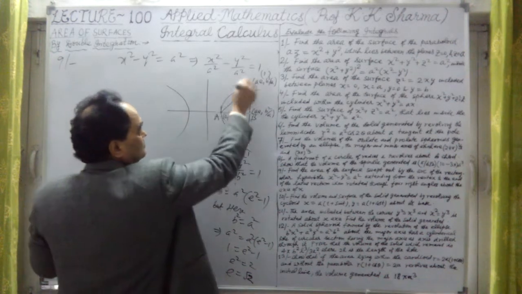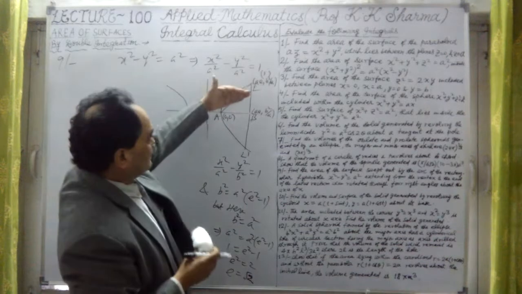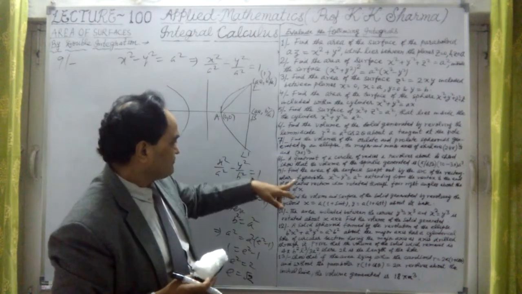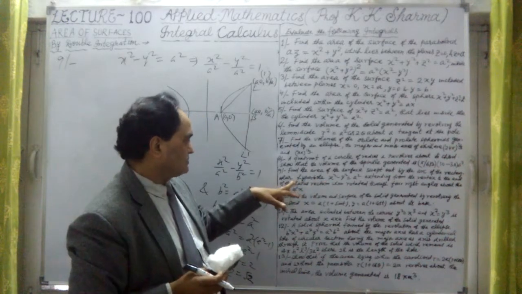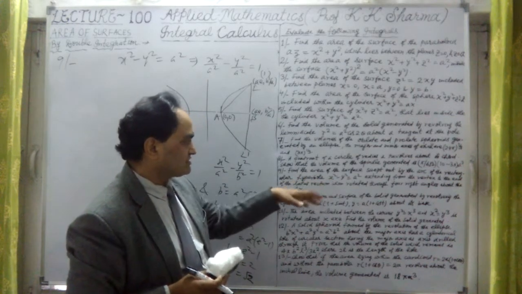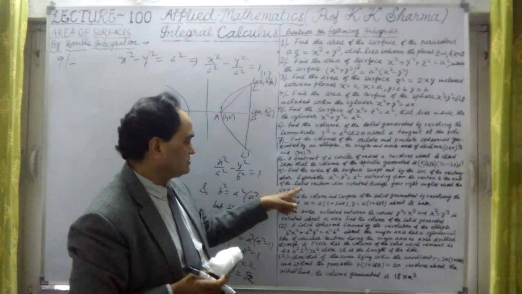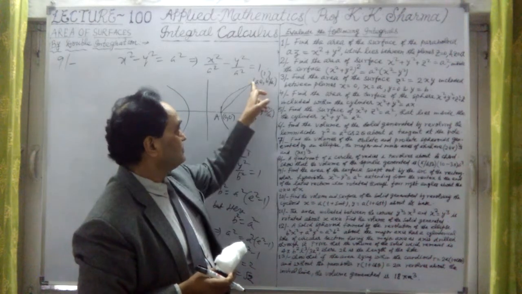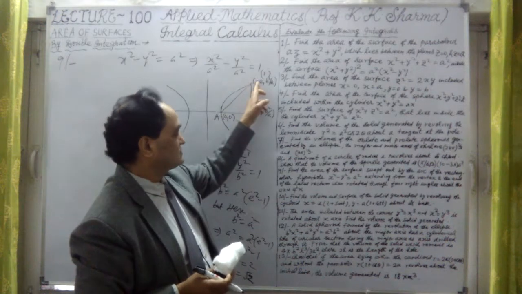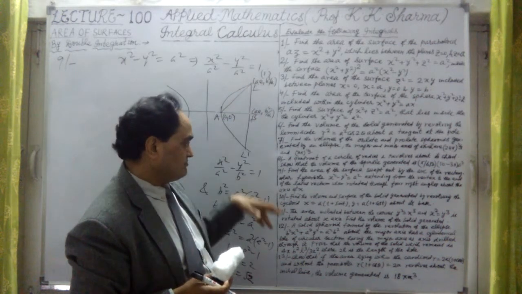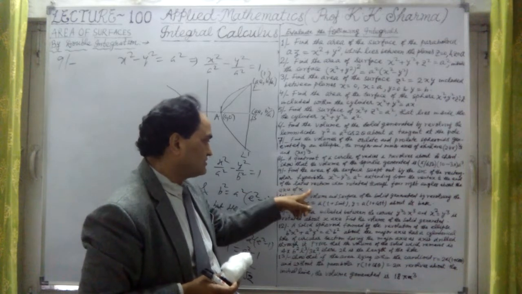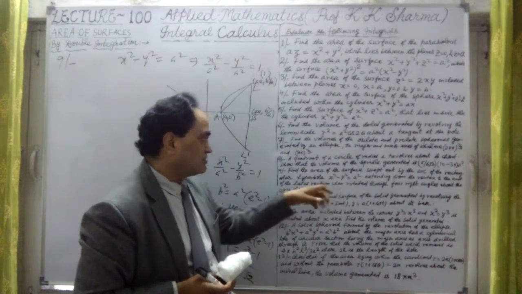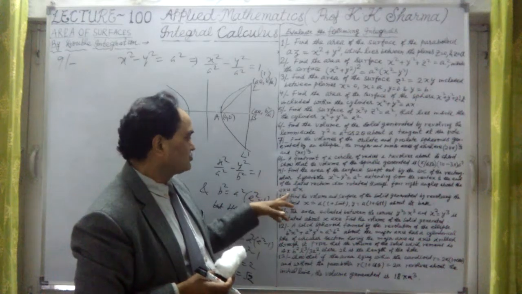Now this arc length is revolved about the axis of x. It says find the area of the surface swept out by the arc of the rectangular hyperbola extending from the vertex to the end of the latus rectum, when rotated through 4 right angles about the axis of x.